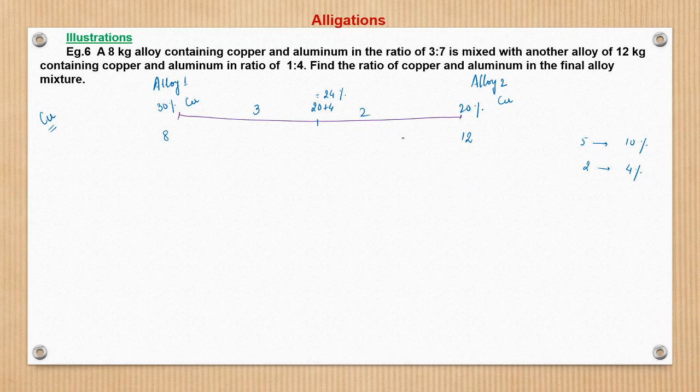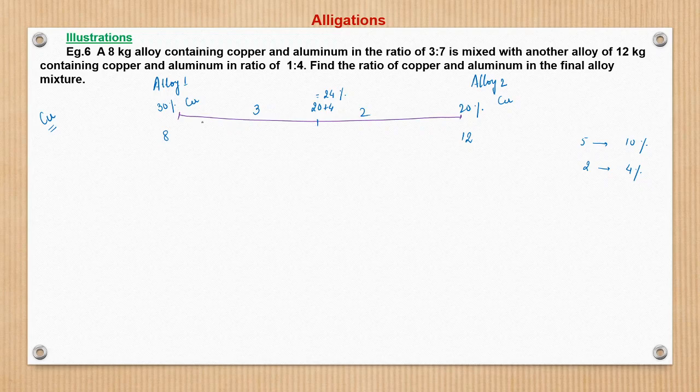What we did, basically, is that 3 is to 2, so total 5. The distance of 5 represents the difference between 30 and 20, that is 10. So 5 represents 10, and this is 2. So what will be the distance 2 representing? This represents a concentration of 4%. So here it was 20%, addition of 4% concentration becomes 24% concentration. This 3 represents what? 6%.